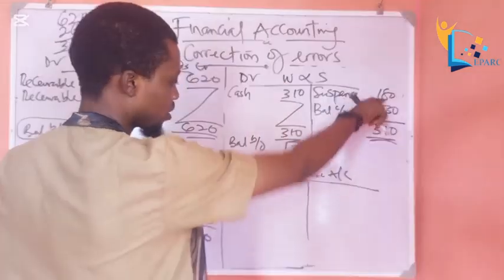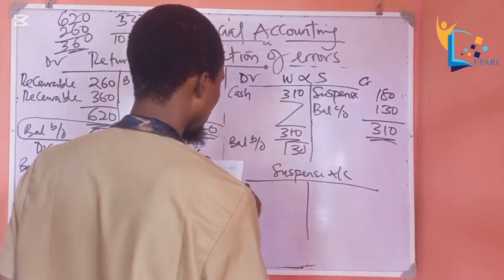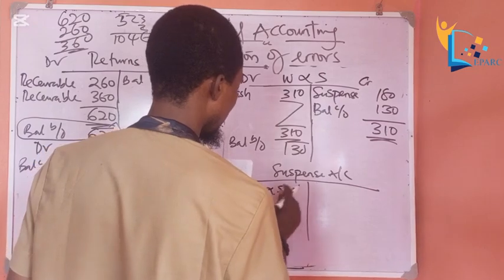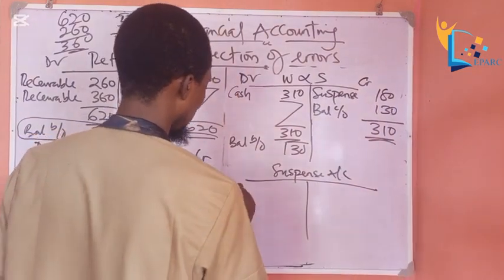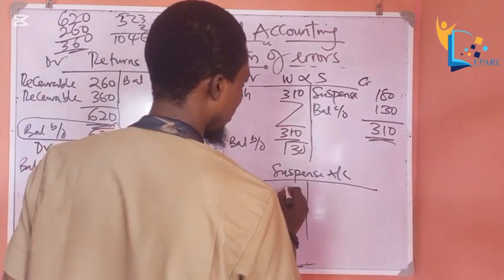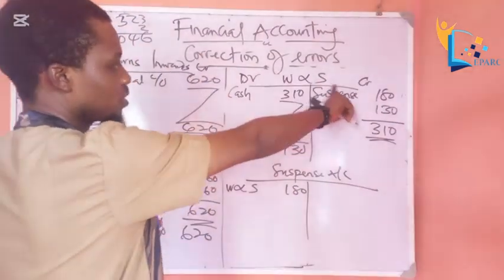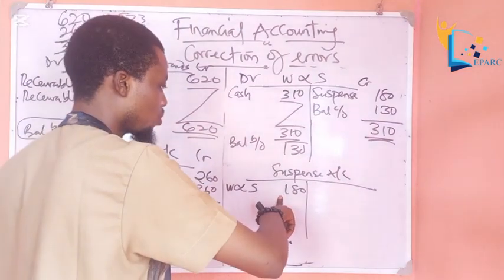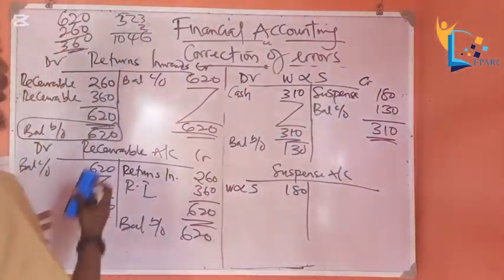So see, suspense here is 180. Wages and salary is credited with suspense, so suspense will be debited with wages and salary. Let me make it shorthand. Wages and salary, how much? 180. So in the journal, wages and salary will be credited with 180. Suspense account will be debited with 180. So let's move on.